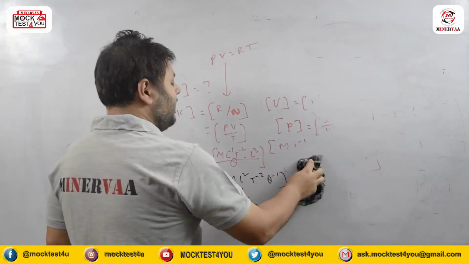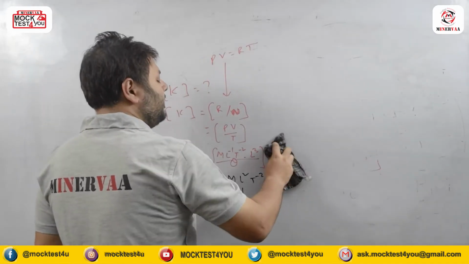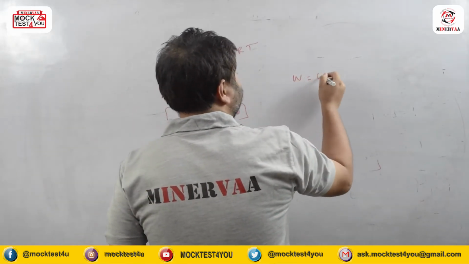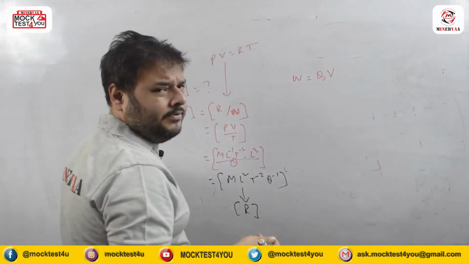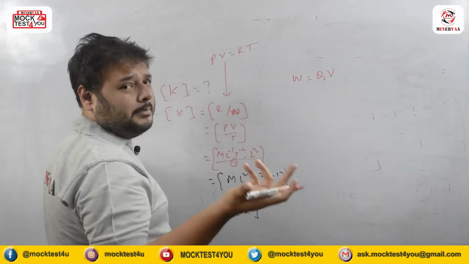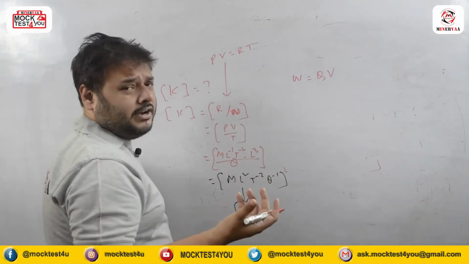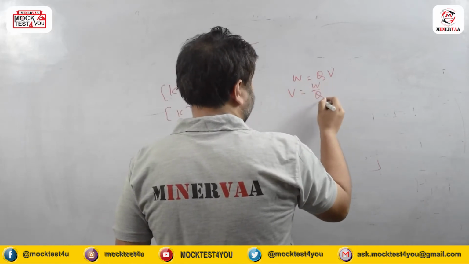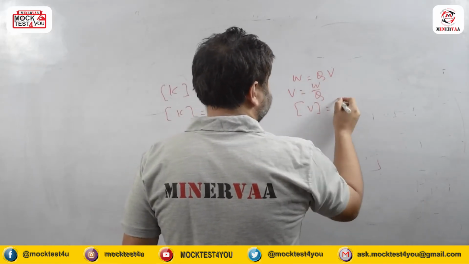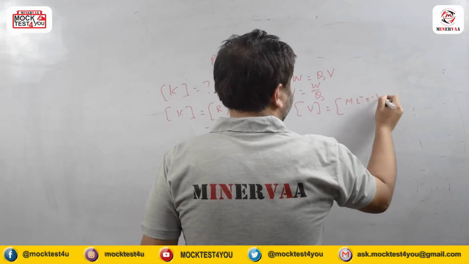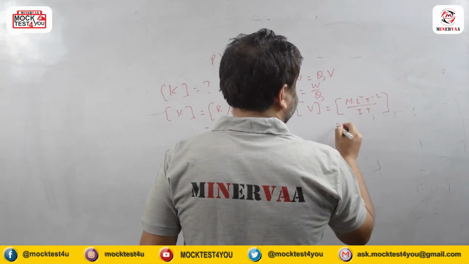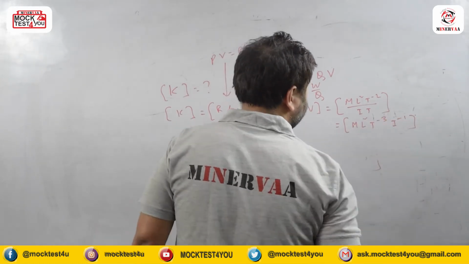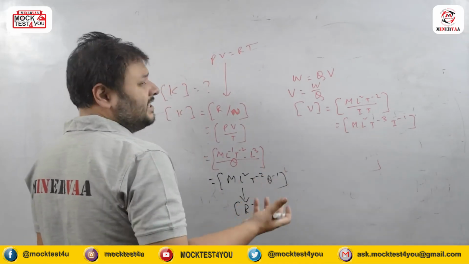Now suppose anyone asks you about the dimension of potential, which is also another important issue. We know from electrostatics, which you have just studied in class 12, even in class 10 you studied about potential, that energy or work done equals charge into potential. So potential is always work done by charge. So the dimension of potential is ML²T⁻² by IT. So finally it becomes ML²T⁻³I⁻¹. So this will be the situation.